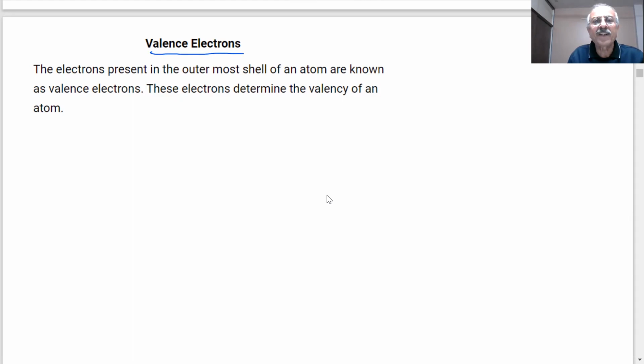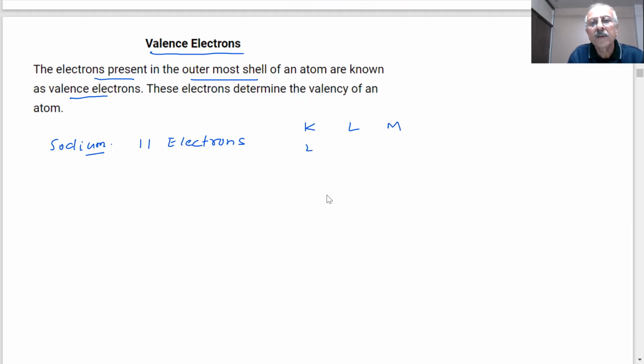The electrons present in the outermost shell of an atom are known as valence electrons. For example, let me take the case of sodium. It has 11 electrons. What is the electron distribution of sodium?